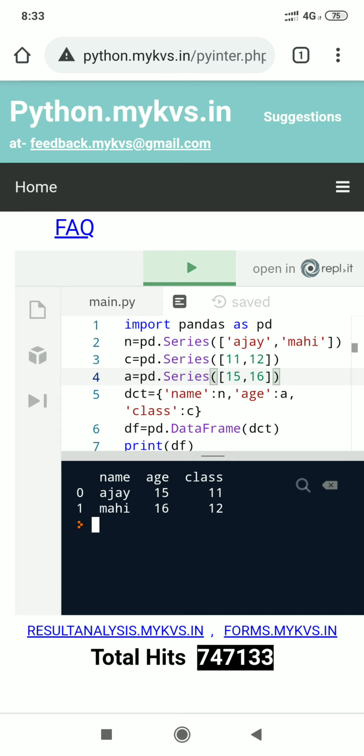Okay, so students, now you are able to write a program to create a data frame with the help of multiple series. Now we move towards the next topic.